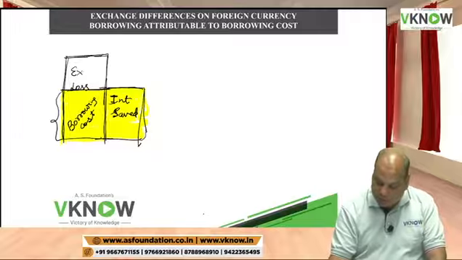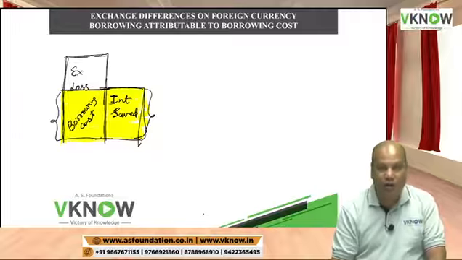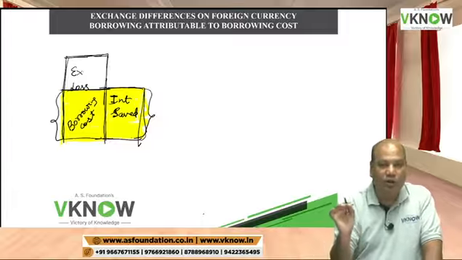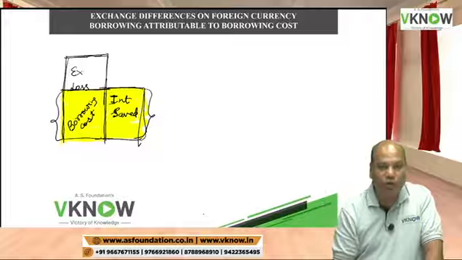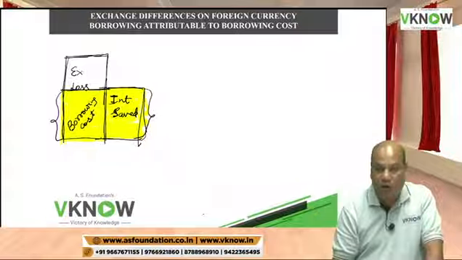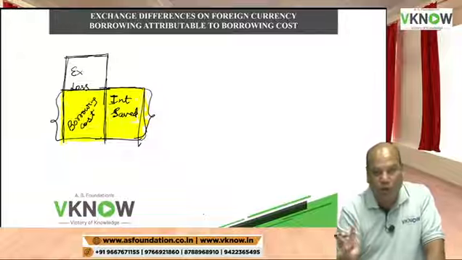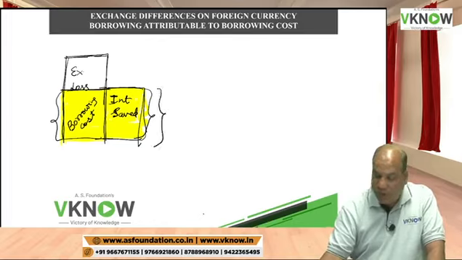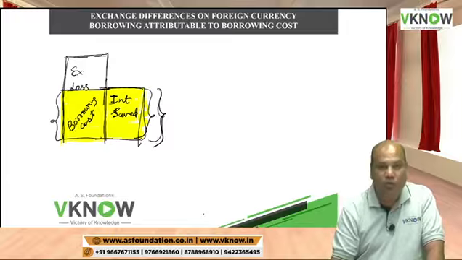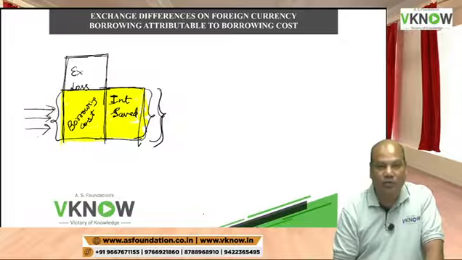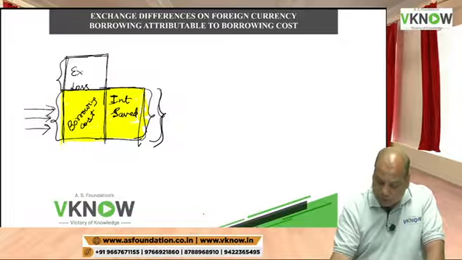Exchange difference, to the extent of interest saved, will also be treated as borrowing cost because it is related to borrowing of funds. Had you not borrowed in USA, you would have borrowed in India, and you would have paid this much interest more. So therefore, even this portion I am going to treat as borrowing cost. The remaining will be treated as per AS 11.